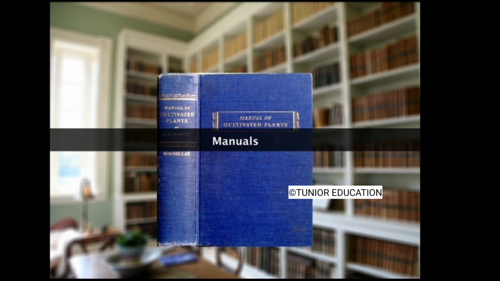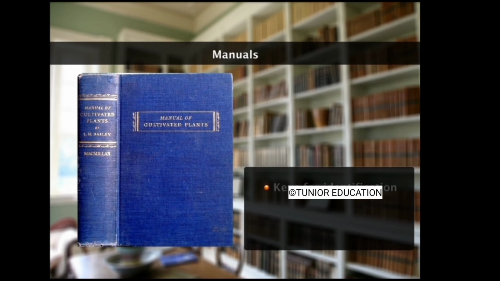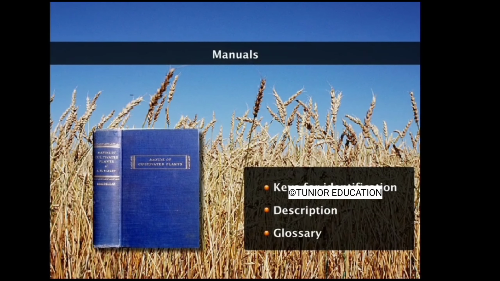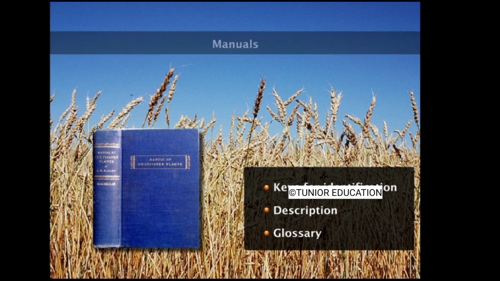A manual is a more exhaustive treatment than a flora, always having keys for identification, description, and glossary, but generally covering specialized groups of plants. For example, Manual of Cultivated Plants by L. H. Bailey.